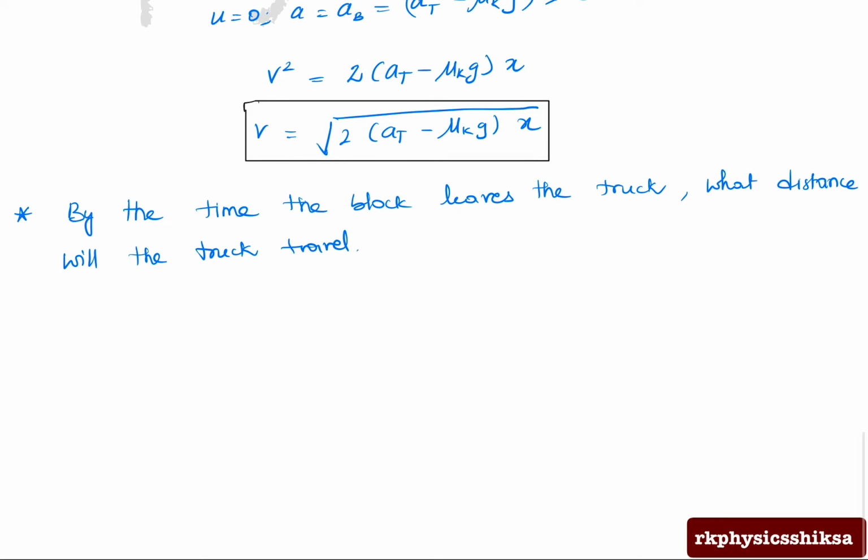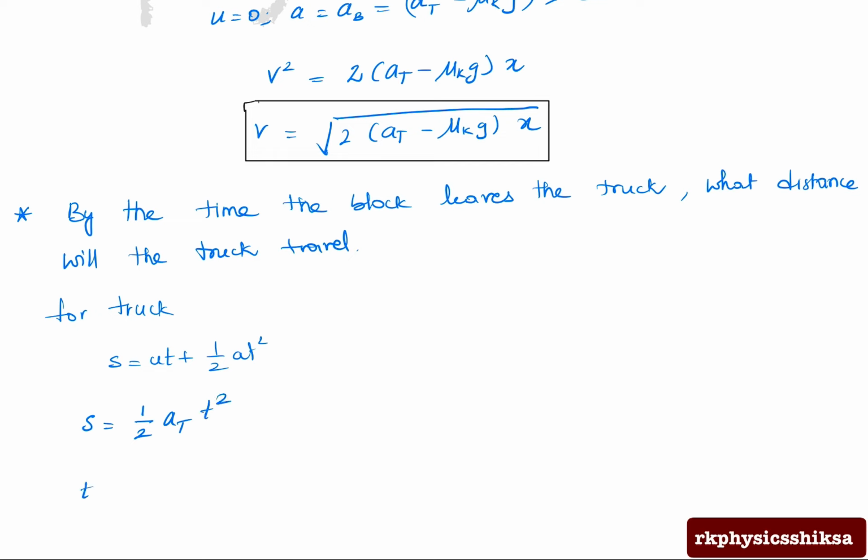So I'll calculate the distance traveled by the truck as s. So for the truck, s is equal to ut plus half at square. In this case, we can just take u is equal to 0 for the truck initial starting. So the distance it will travel is s. So s will be equal to half into acceleration of the truck into t square.